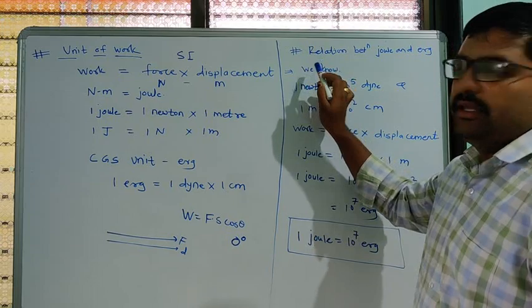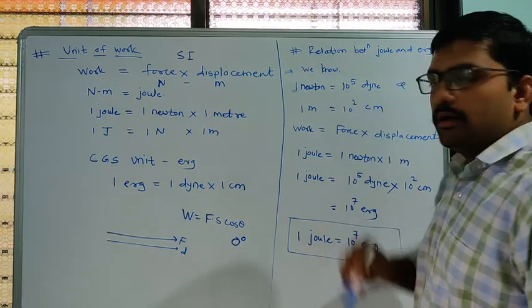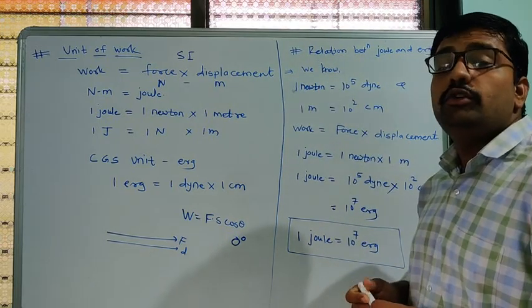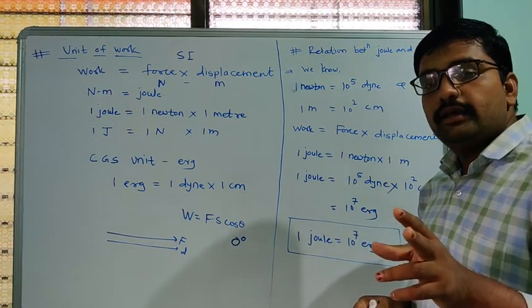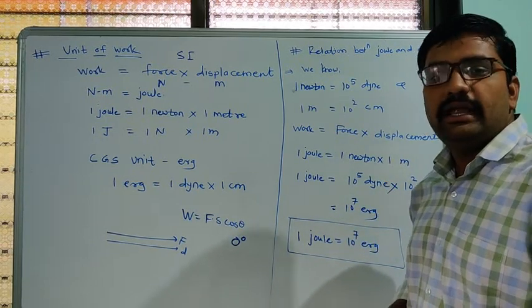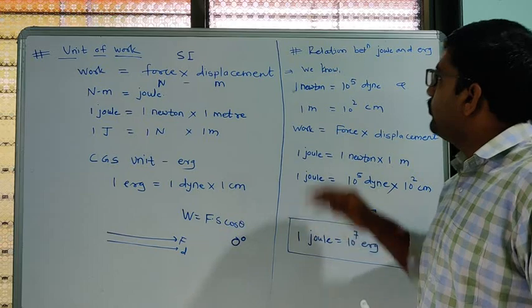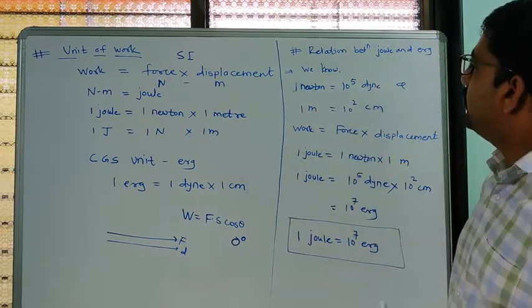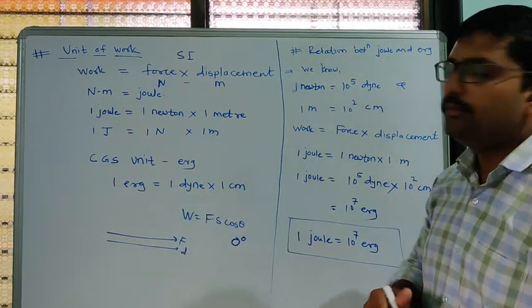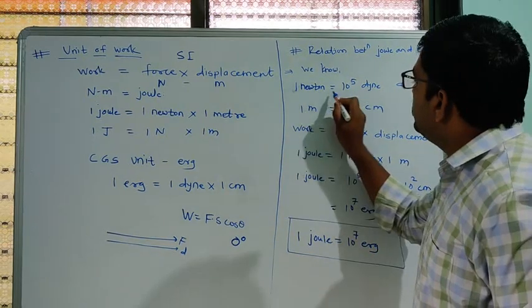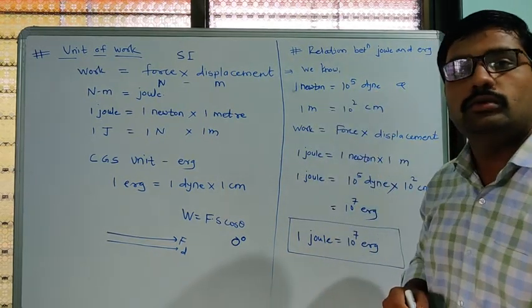We have to see now the relation between joule and erg. Both are units of work done. One is the MKS, that is the SI unit, and the second is the CGS unit. So what is the relation between joule and erg, that we have to see now. We know 1 Newton is equal to 10 raised to 5 dyne.